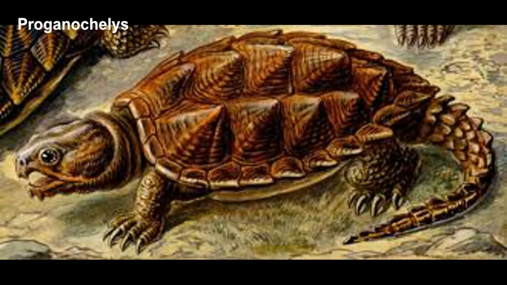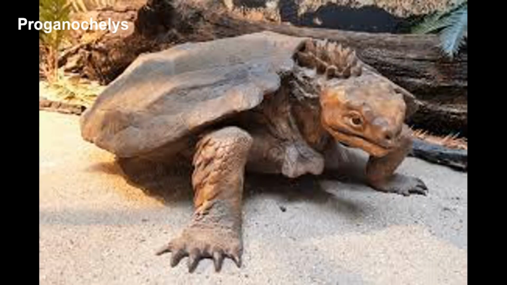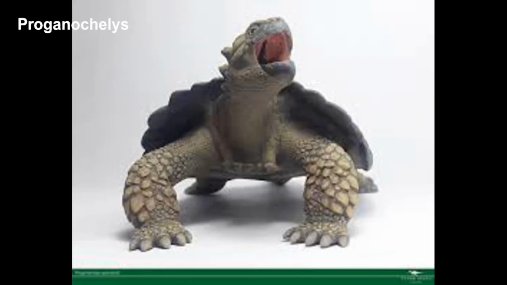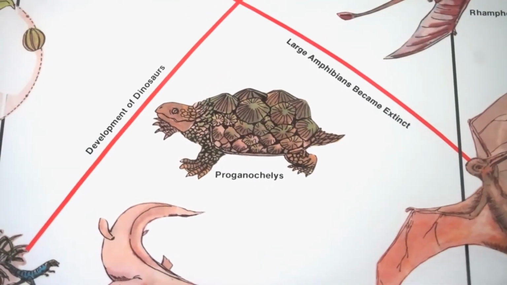The Proganochelys was a well-developed 12-inch turtle that lived in the water. Discovered in Germany, it was the first vertebrate of its kind, although it was not a primitive species. Ancestors of this animal have still not been found. Through evolution, Proganochelys had lost its teeth and a horn beak replaced them.